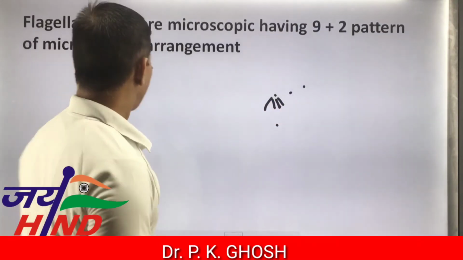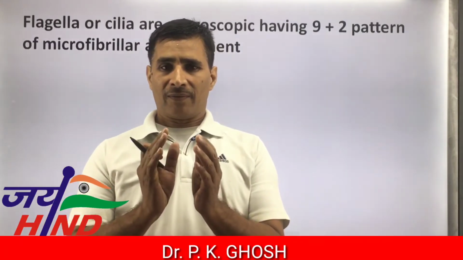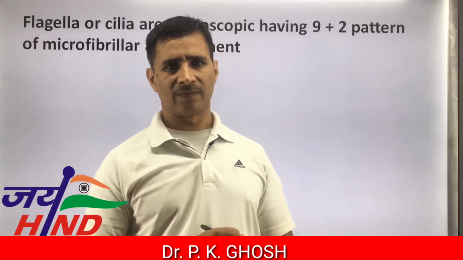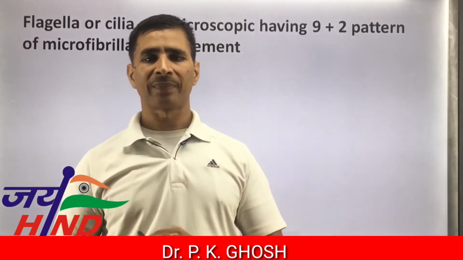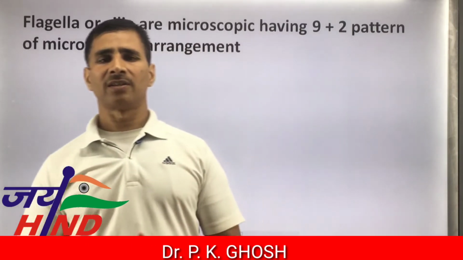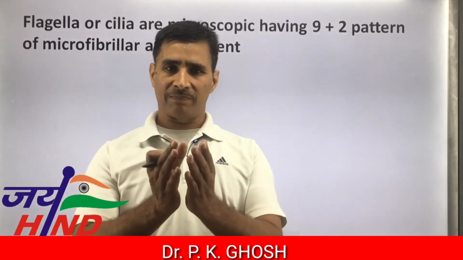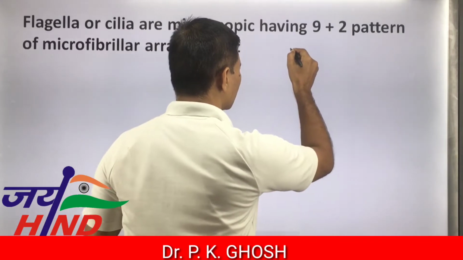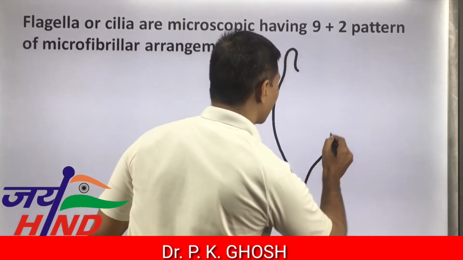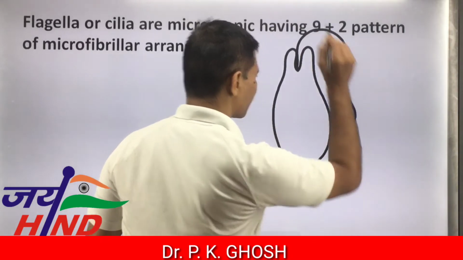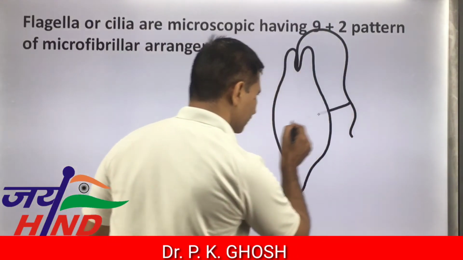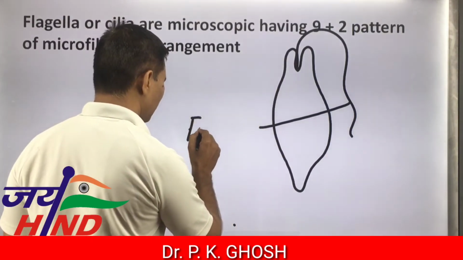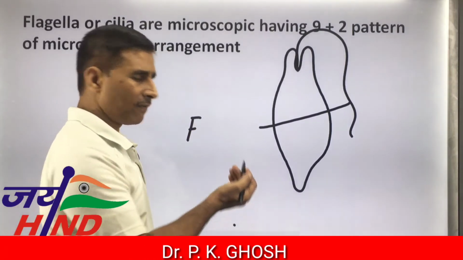Next, flagella or cilia. Flagella or cilia are locomotory organelles found in single-celled organisms, whether they belong to plants such as Euglena, Chlamydomonas, Volvox, or to animals such as Paramecium. This is Euglena, and this structure is the flagellum. A protoplasmic extension, a thread-like locomotory structure, is the flagellum. Single is flagellum and more than one is flagella.